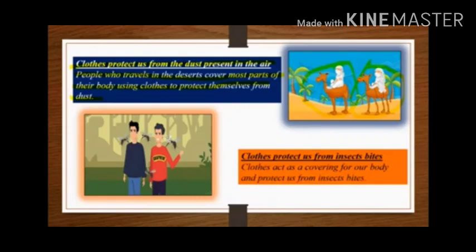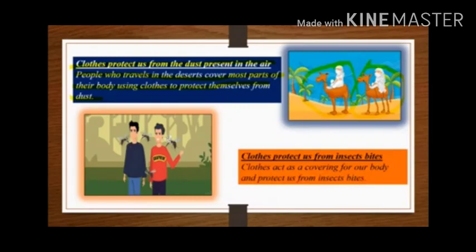Children, clothes also protect us from the dust present in the air. You have seen your mother or your sister usually cover their face with a dupatta or a cloth when they are using a vehicle or going outside in the market, in order to protect themselves from heat or dust.